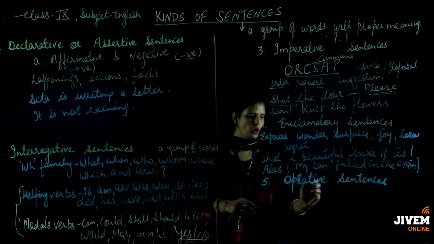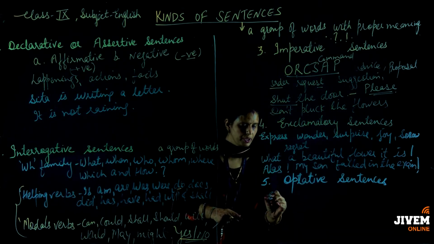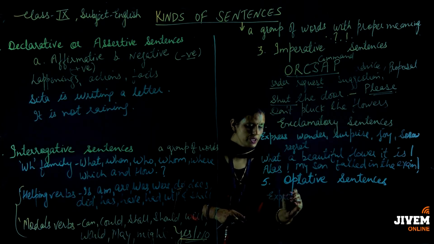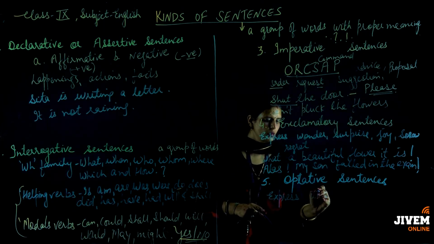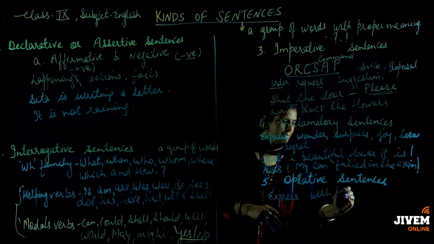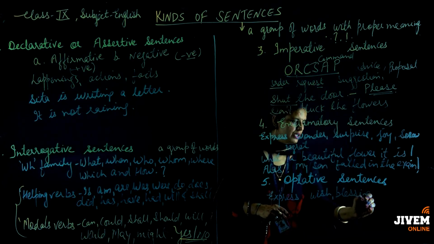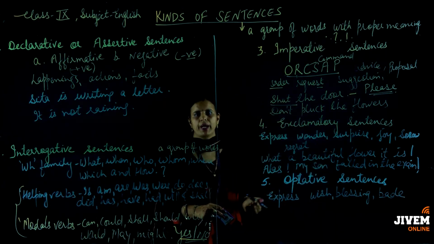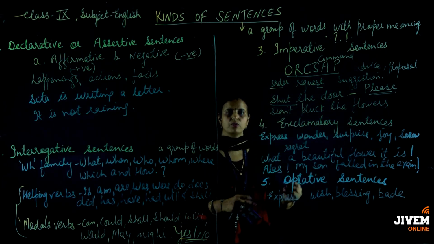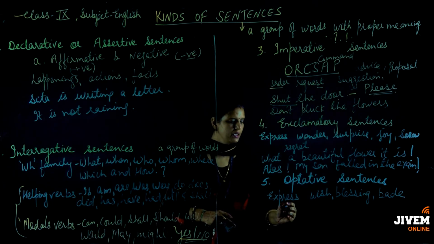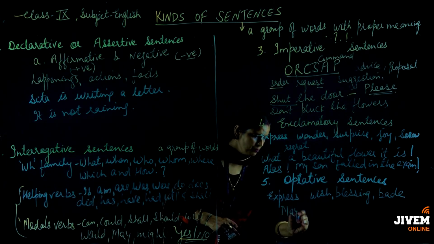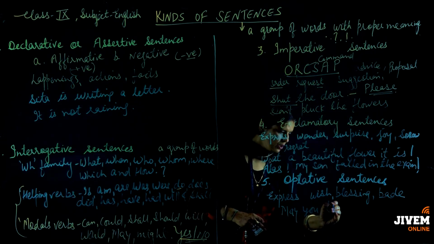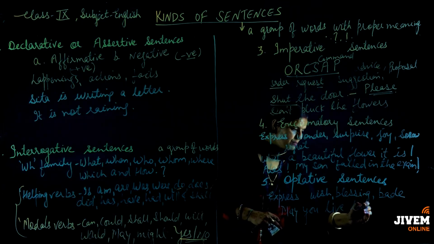And at last is the optative sentences. And what are optative? Optative sentences express any wish or blessing, or any bid is there. Bid means when you are saying goodbye to someone. Sentences which come into this category are like I am saying that may you live long, and after that exclamatory mark is there.